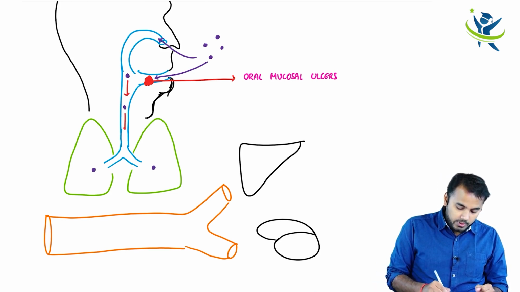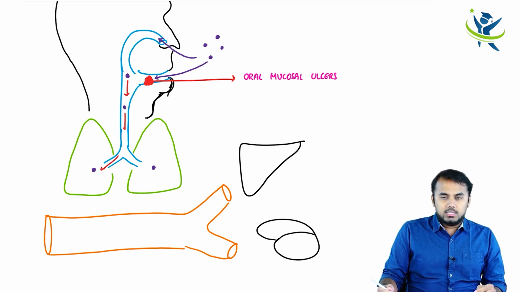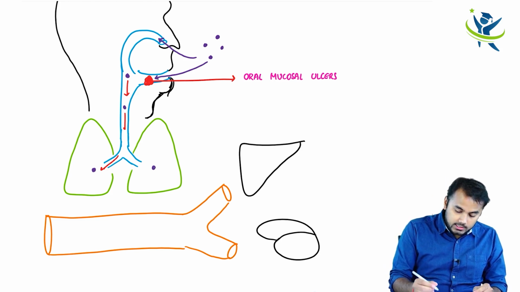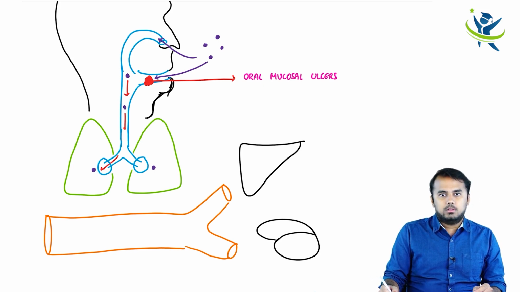Okay, now the moment spores enter into his lungs, what are the things that are going to happen? First thing is, see these points guys, these points which I am drawing here, these are called the hilum of your lungs, where your lymph nodes are located. These lymph nodes are called hilar lymph nodes.